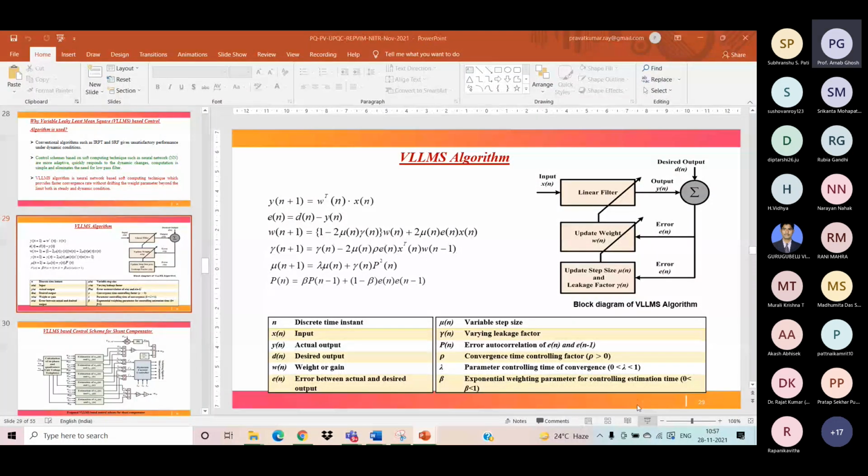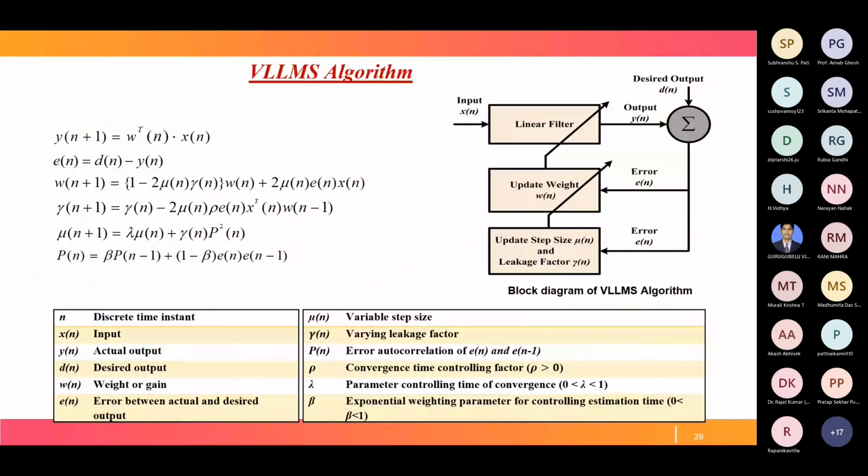So we are discussing how this VLLMS algorithm is used. This is the general structure of the VLLMS algorithm, with these different equations for how we update the leakage factor, then the step size, then the final updation equation.